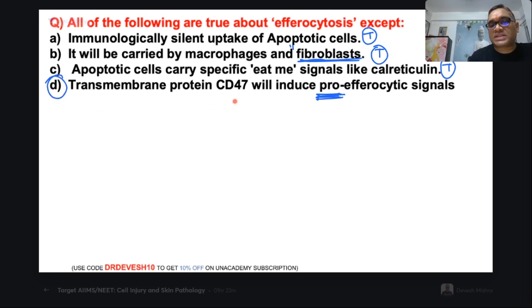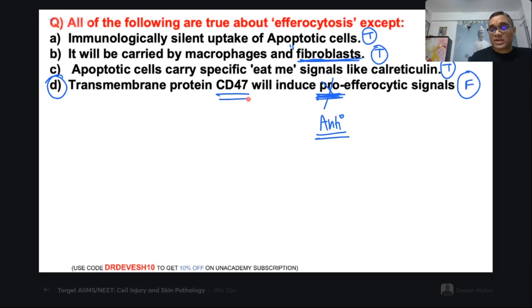Transmembrane protein CD47 will induce pro. It is a false statement. What is it? This is the anti-efferocytic signal. Now you all understood. That is how the examiner will be asking, the don't eat me signal. So that is the don't eat me signal.